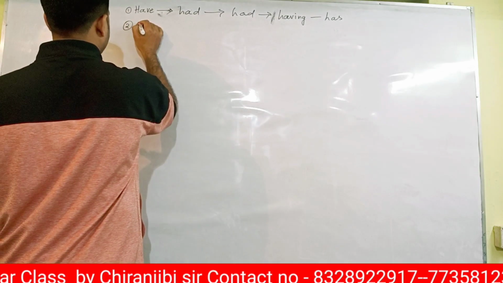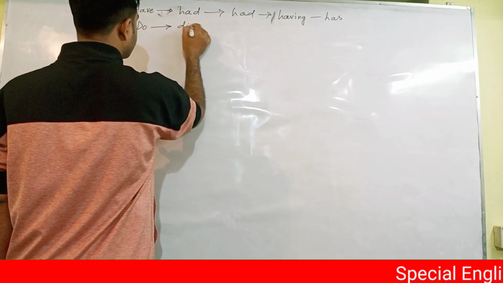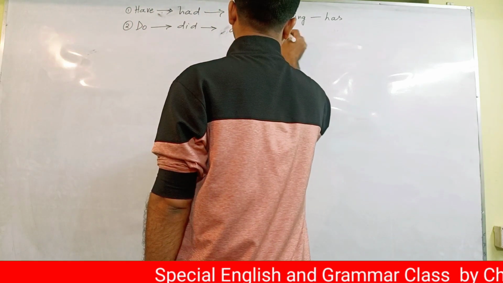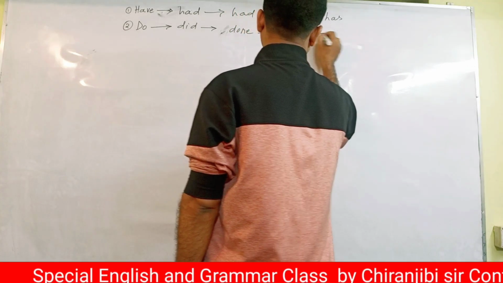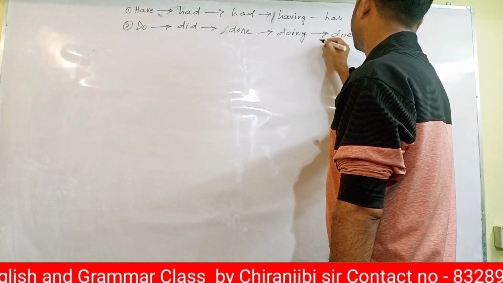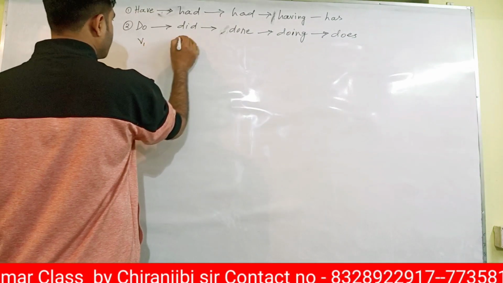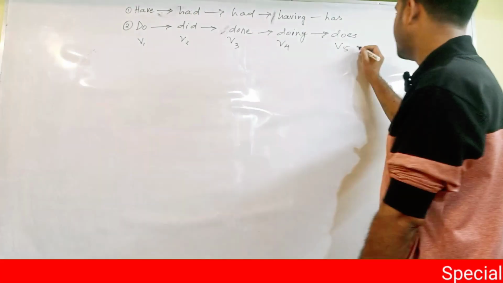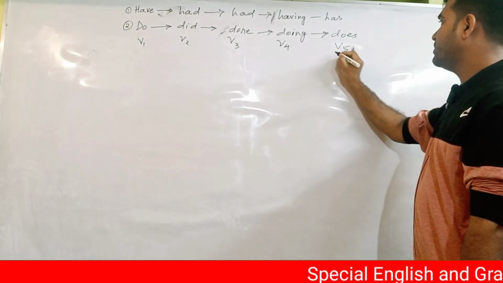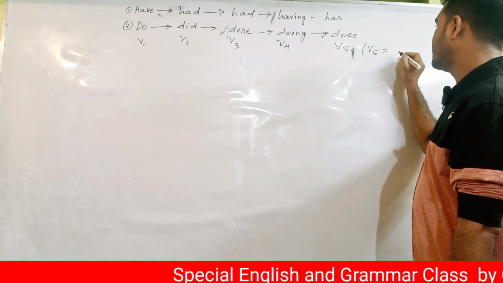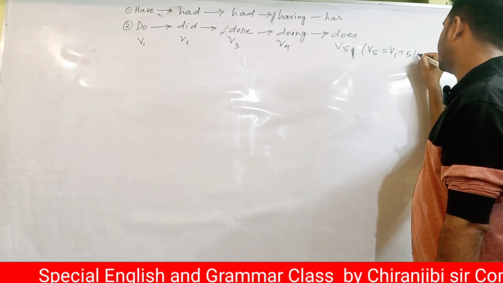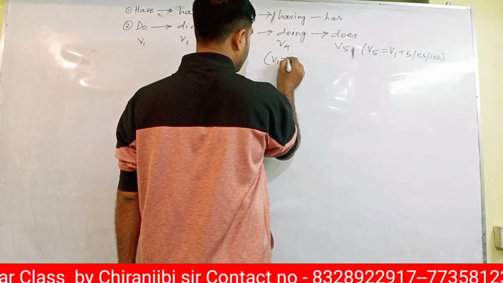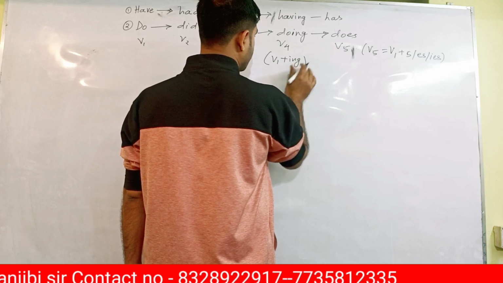Another is do: do, did, done, doing, does. These are the five forms of do. These are V1, V2, V3, V4, and V5. Listen to me. I told you V5 means what? V5 means singular form, and V1 plus S, ES or IS becomes V5, and V1 plus ING becomes V4.